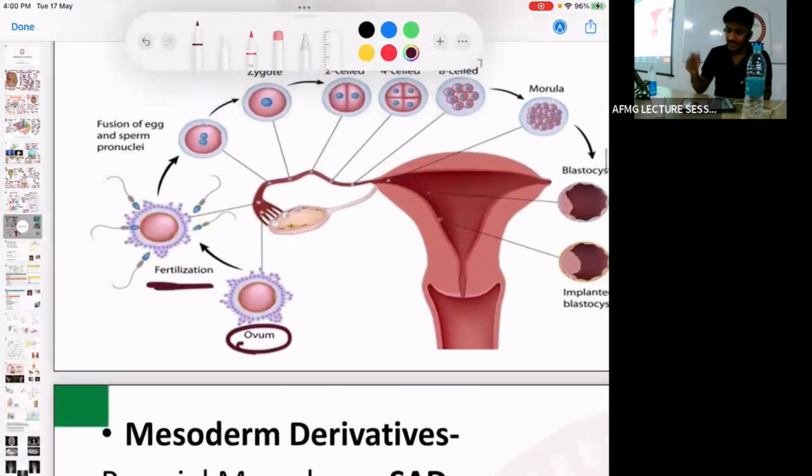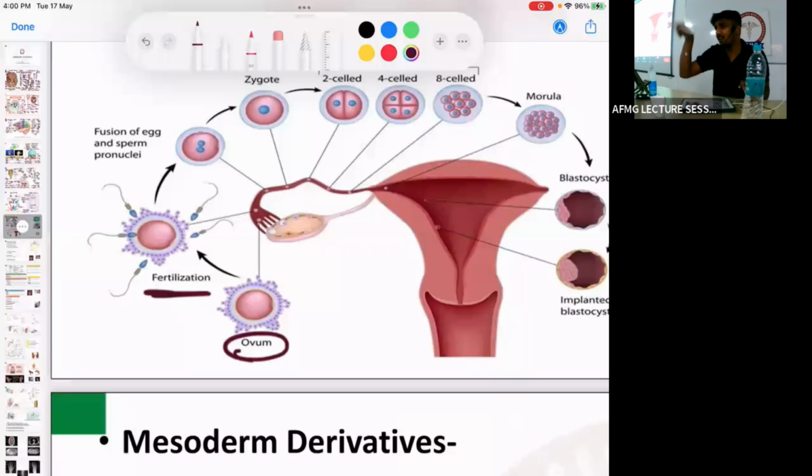And they will break which layer of the ova? They will break the zona pellucida, by which enzyme? Acrosomal enzyme. These acrosomal enzymes will break the zona pellucida, and that will cause entry of the sperm inside the ova. पूरा sperm जाता है, बस nucleus जाता है. So it is only the male pronucleus which enters the ova.